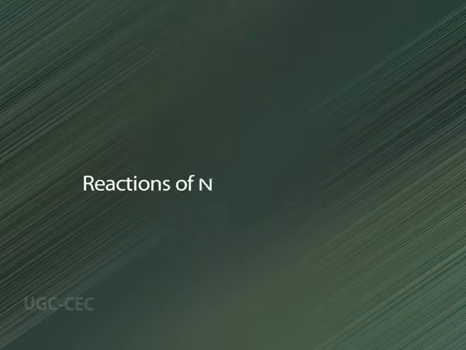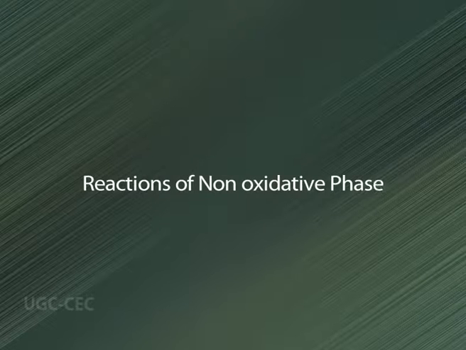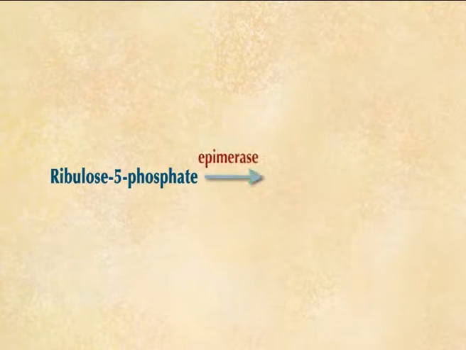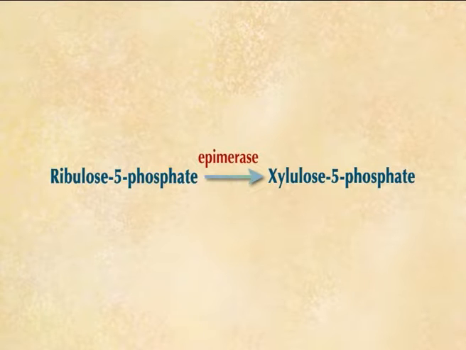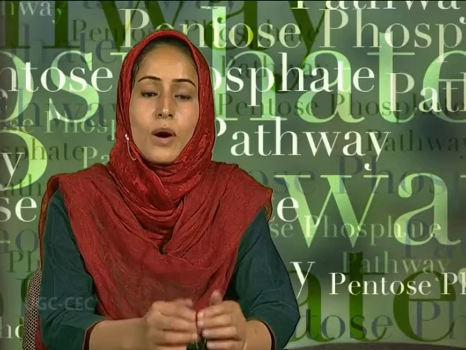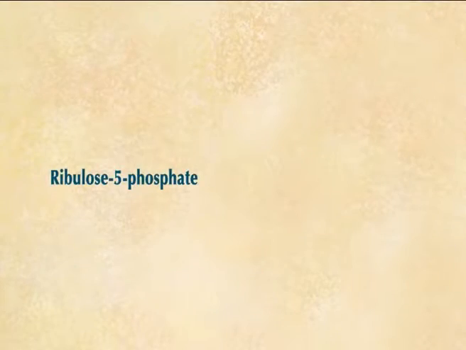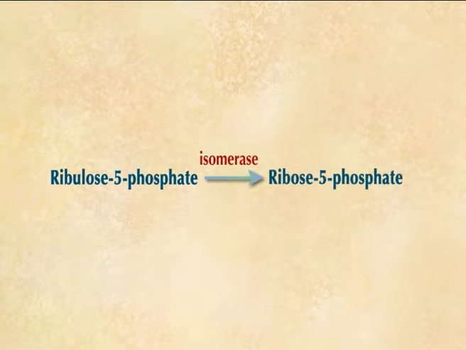Now the reactions of the non-oxidative phase of the pathway. Here first comes the enzyme epimerase, which interconverts stereoisomers, that's ribulose 5-phosphate and xylulose 5-phosphate. Now isomerase. Isomerase converts ribulose 5-phosphate to ribose 5-phosphate, that's used in nucleotide and nucleic acid biosynthesis. Both the reactions are reversible.